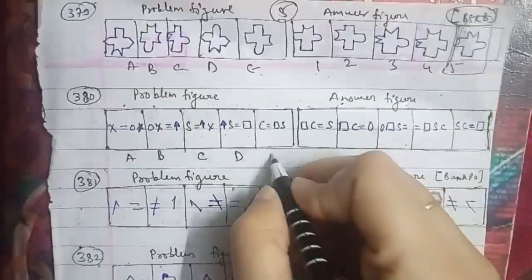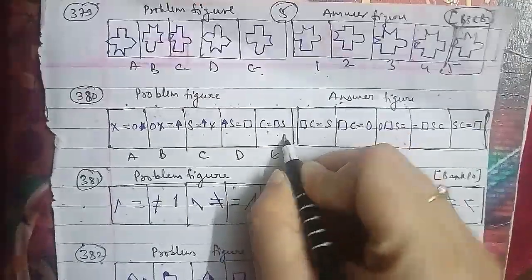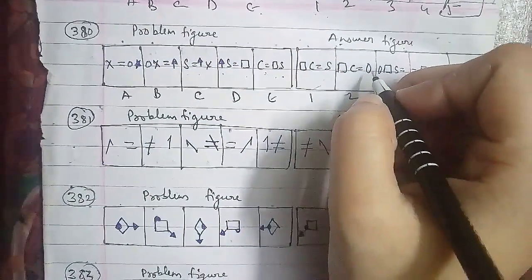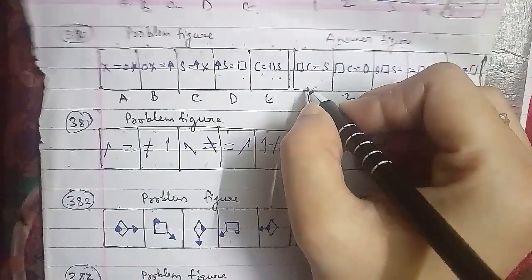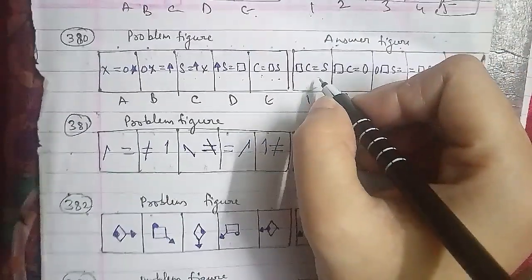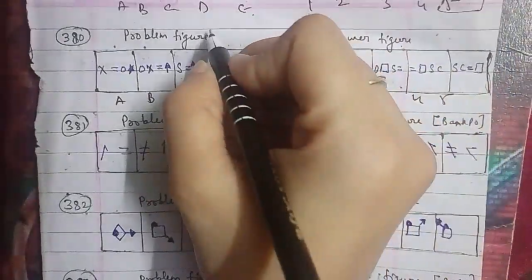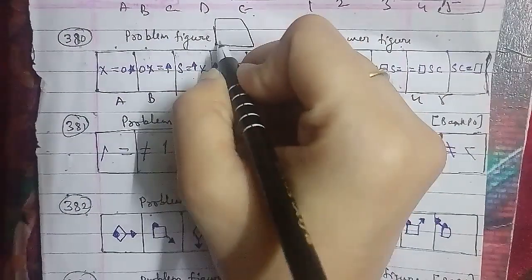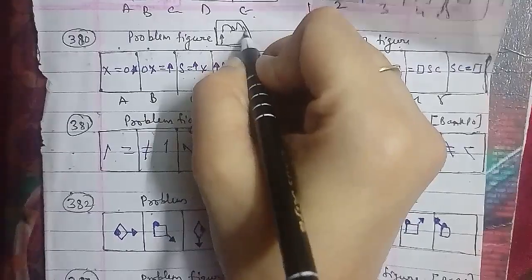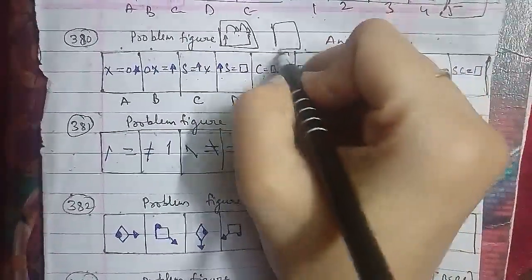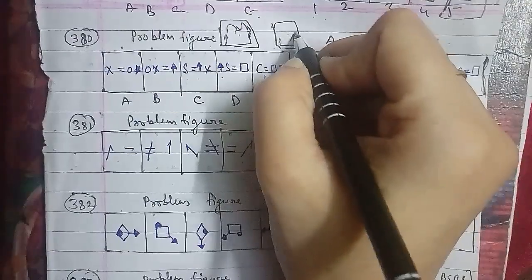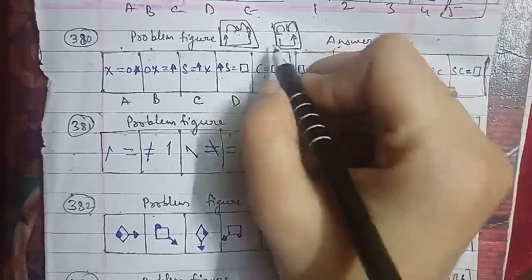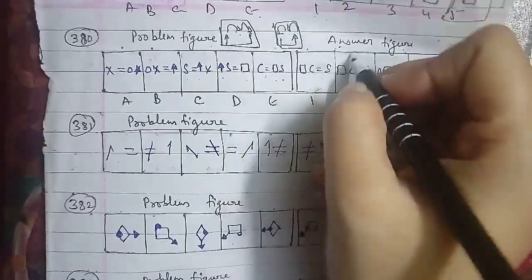Let's go ahead with another one, that is your 381st question of the session that we have to discuss here. These are the problem figures and the answer figures, which have been asked in the bank PO question paper, named as A, B, C, D and E, and the answer figures are 1, 2, 3, 4 and 5 respectively. In the same case, similar figures appear after every third step, and each time two symbols interchange their position, and after the E we will be having a third figure. That will be the right answer to this question, which has been asked in the bank PO as well.